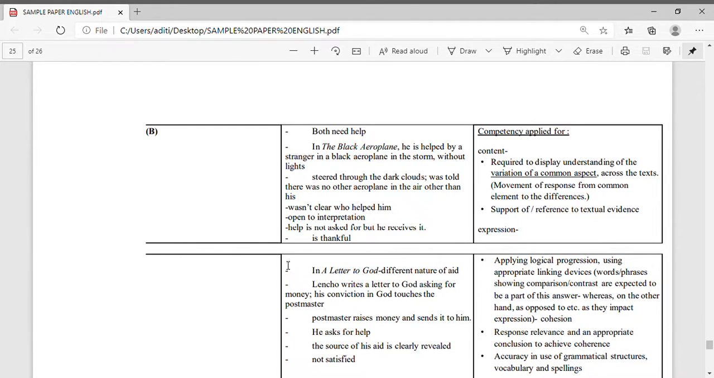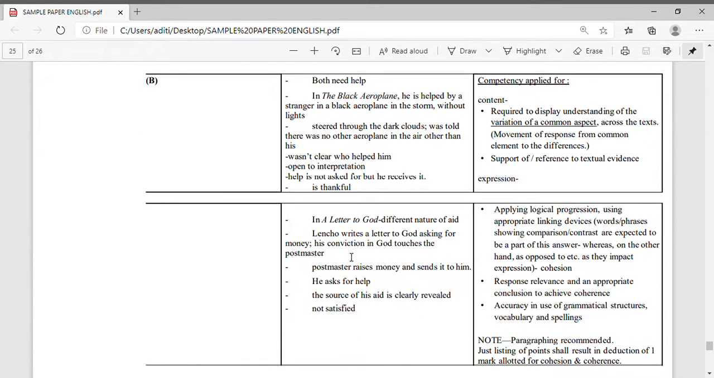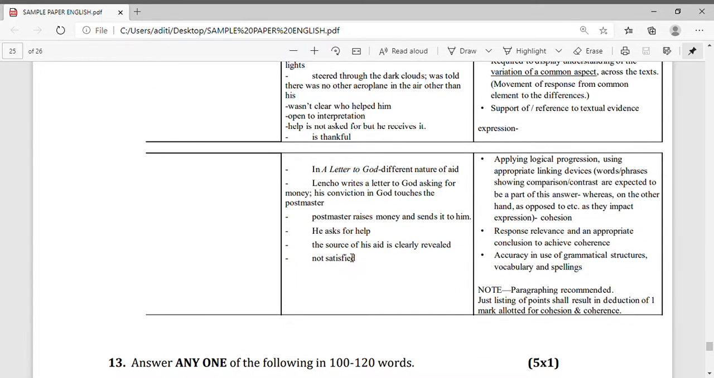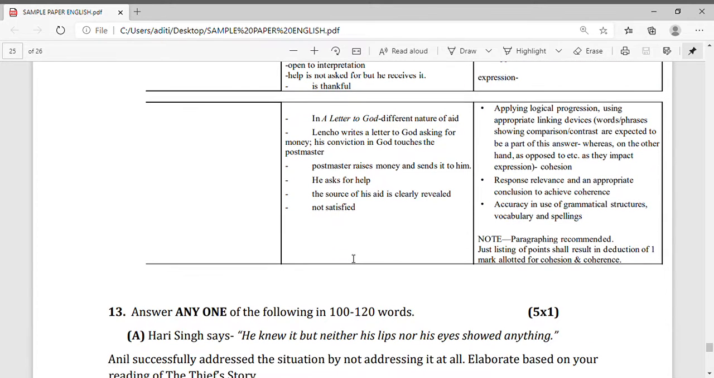And again it wasn't clear who helped him. It was not clear who helped him, because when he came to thank him there was no aeroplane, no pilot. Now you can see here what was written: the last, help is not asked for but he receives it, and is thankful. The pilot was thankful for the black aeroplane.